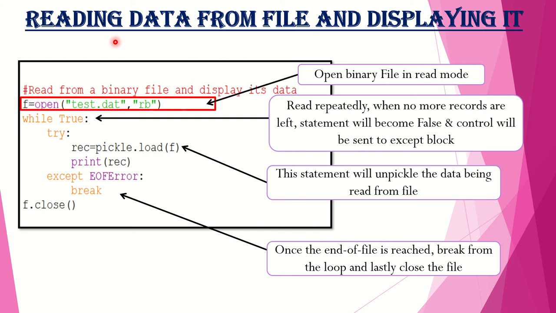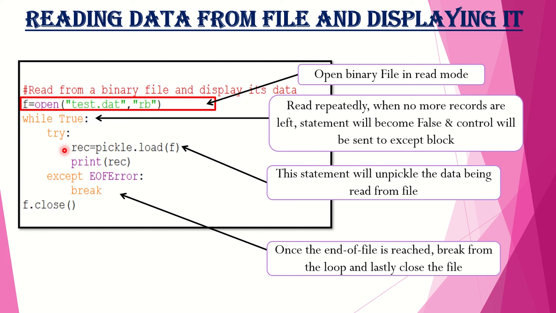Now, let us see how to read data from the file and display it. We will now open the file again in read mode. And again, the b specifies that we are using a binary file. Now, we do not know how many records are present in the binary file. So, instead of using a for loop, we will be using a while loop. While True will run repeatedly, reading from the file until there are no records left, and then this statement will become false.